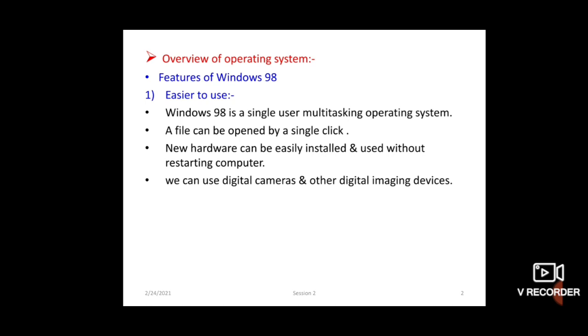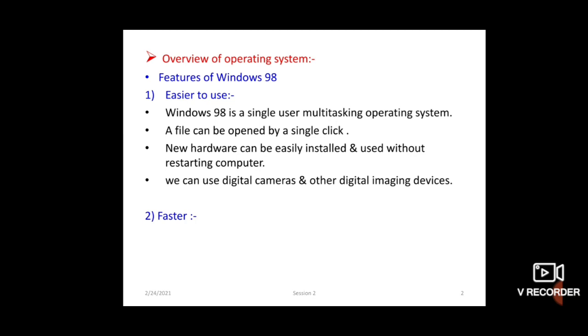That is the main advantage of Windows 98. We can use digital cameras and other digital imaging devices. So, Windows 98 is very easy to use.